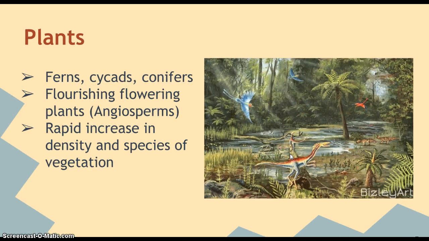Okay, plants. There were ferns, cycads, and conifers, and ferns dominated more of the drier or less nourishing land. Flowering plants known as angiosperms first appeared about 125 million years ago. The flowering plants were more in the damper areas, and there was a rapid increase in the density and species of vegetation.